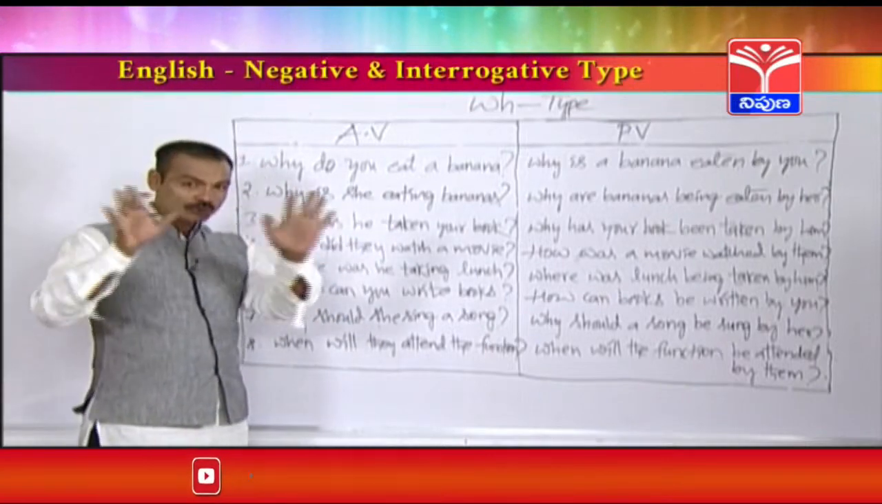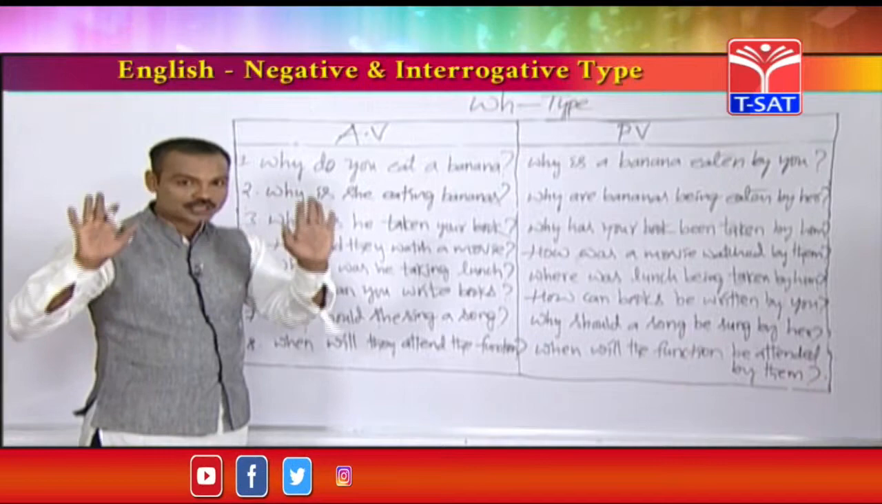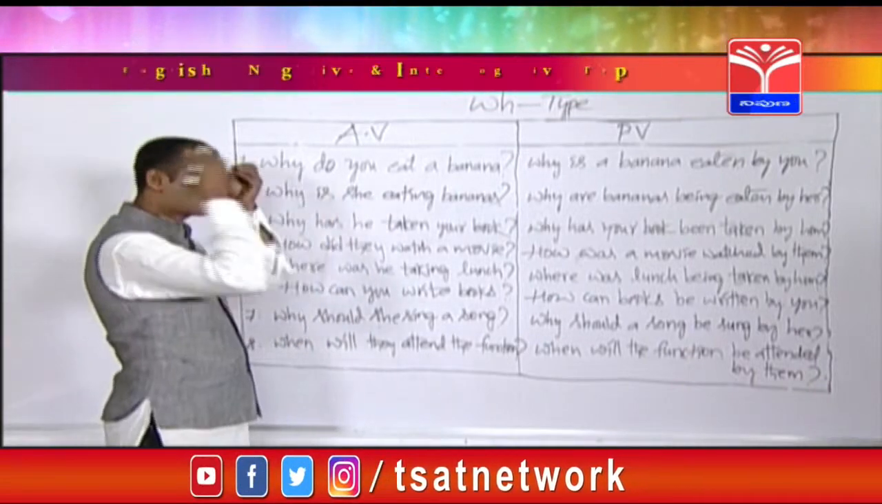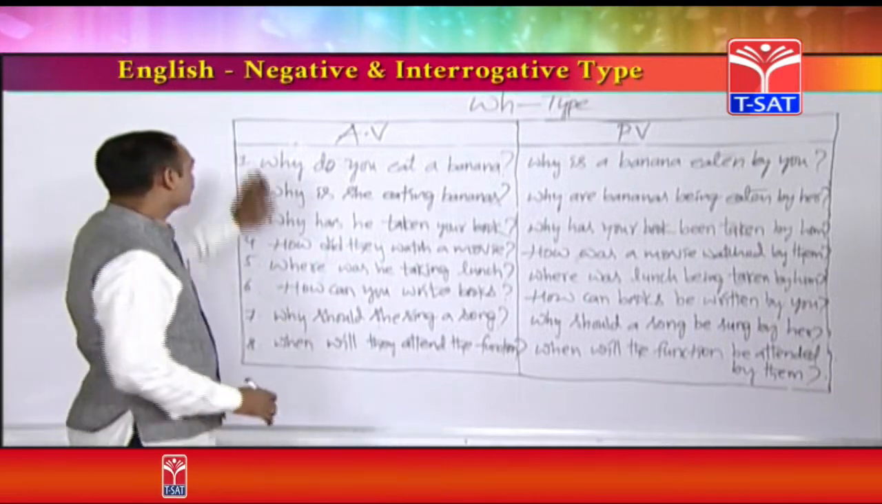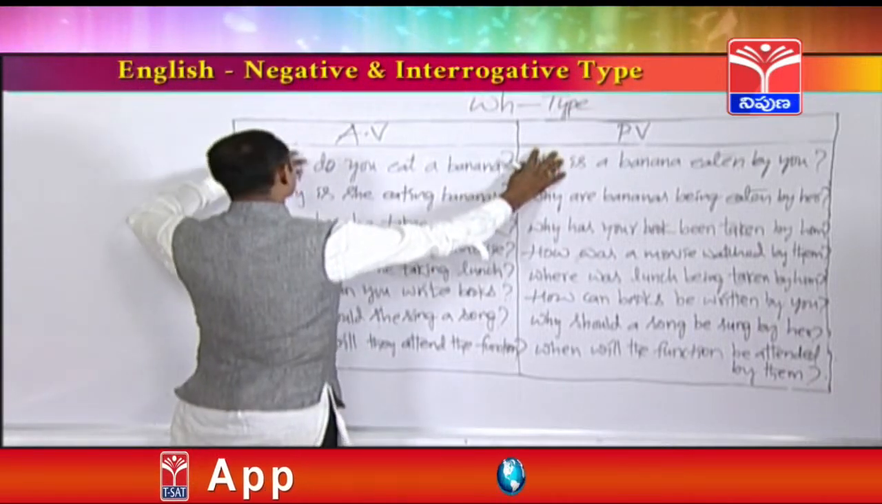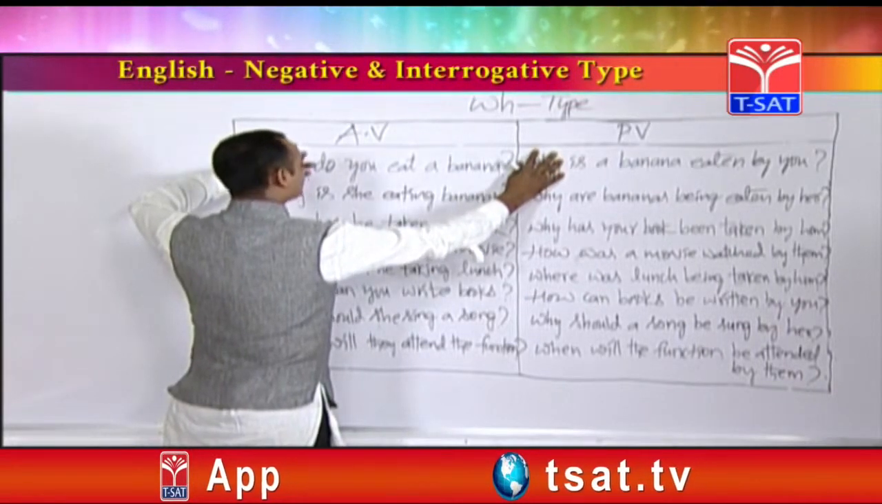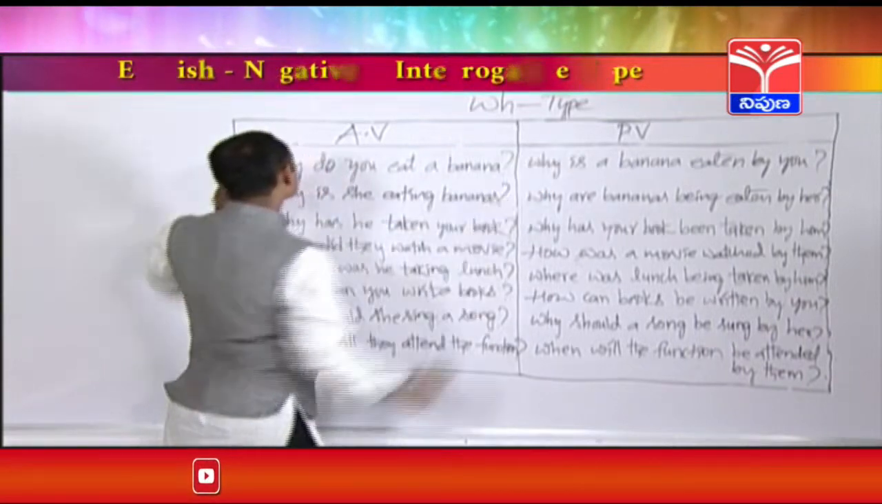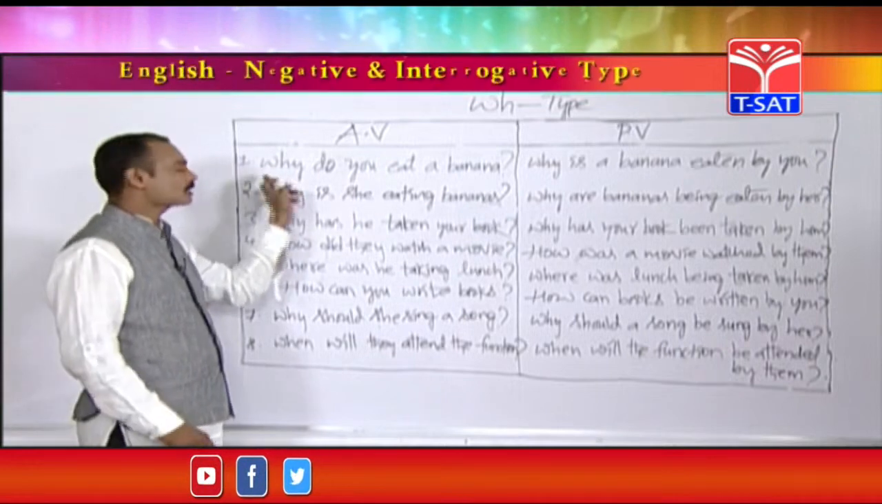So you don't need to learn WH type especially. If you are very good at interrogative type, it becomes very easy for you. See, if I close these two words, it becomes an interrogative type. Do you eat a banana? Is a banana eaten by you? See, just the WH word is there, that's it.